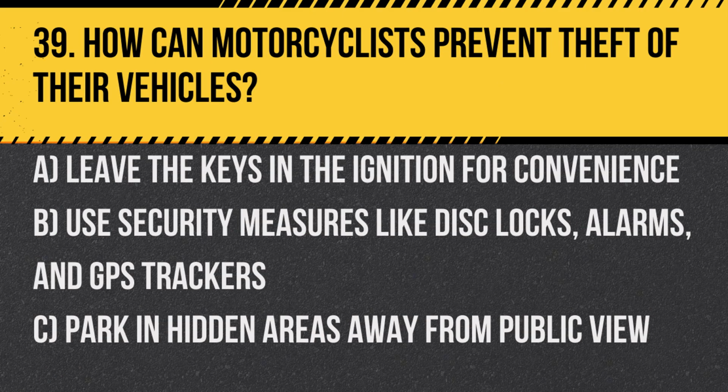Question 39. How can motorcyclists prevent theft of their vehicles? A. Leave the keys in the ignition for convenience. B. Use security measures like disc locks, alarms, and GPS trackers. C. Park in hidden areas away from public view.